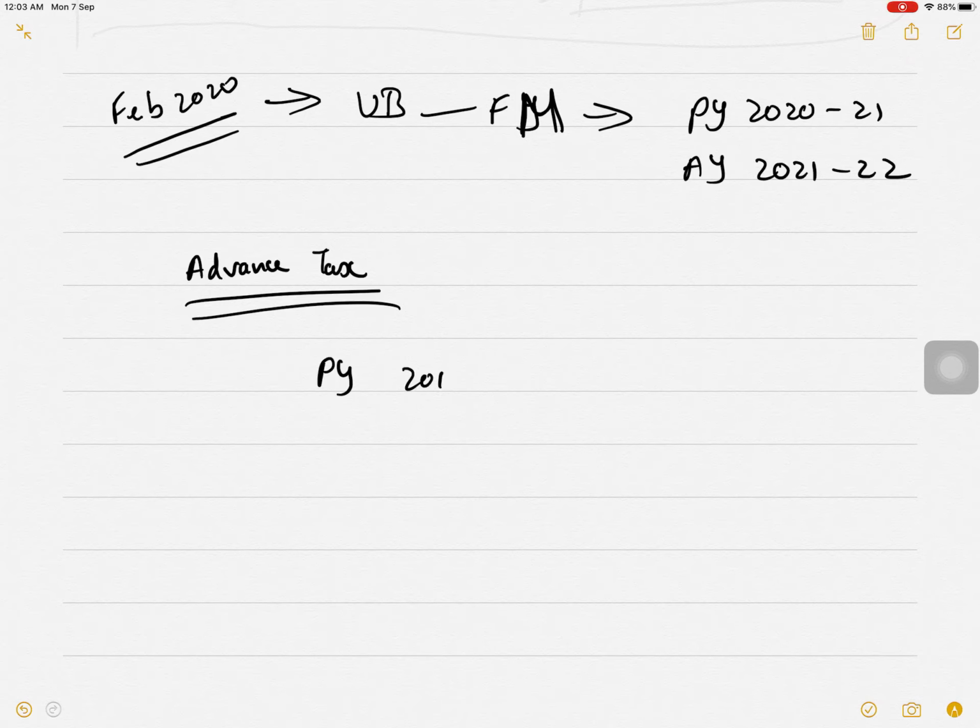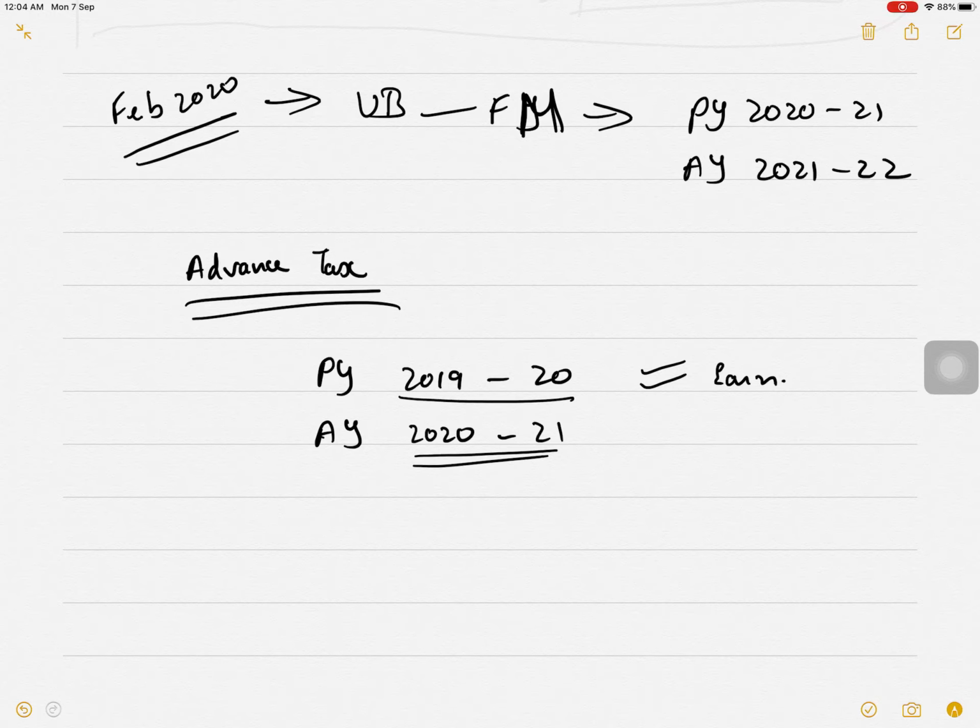Now previous year 2019-20 is the year of earning. You earn during this year, that's why it is called the previous year. The assessment year for 2019-20 would be 2020-21. It is the year in which tax is computed and your income is assessed, during 2020-21 for previous year 2019-20, and that is why it is called the assessment year.